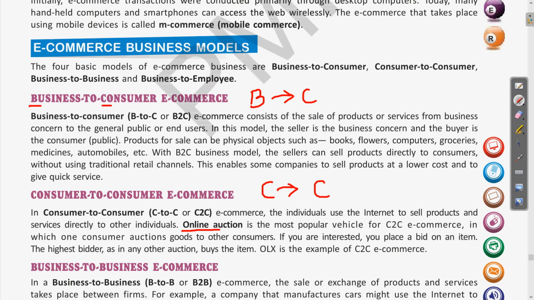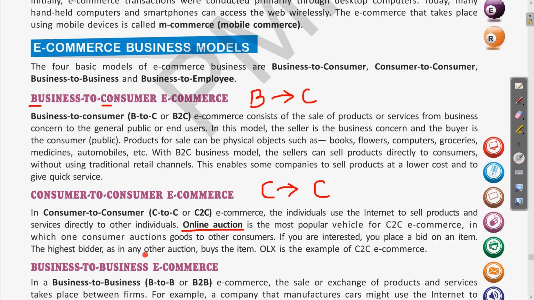Suppose you have any product you are willing to sell, so we can perform an online auction for this, and we can post it on any e-commerce website, and the people who are willing to purchase it will bid on this item. The highest bidder who is giving the maximum money, we can sell our goods to that person.